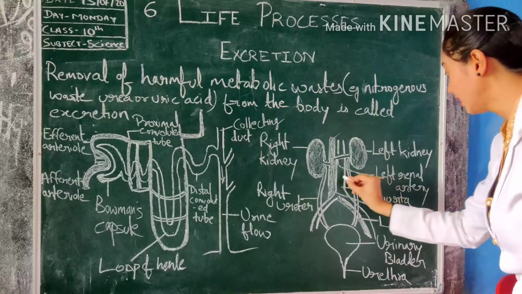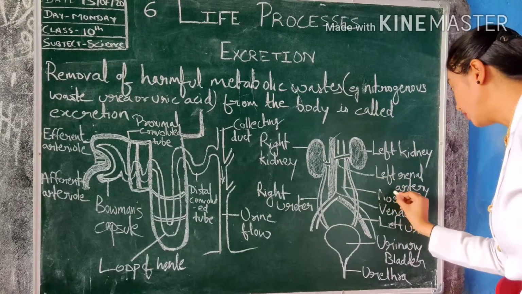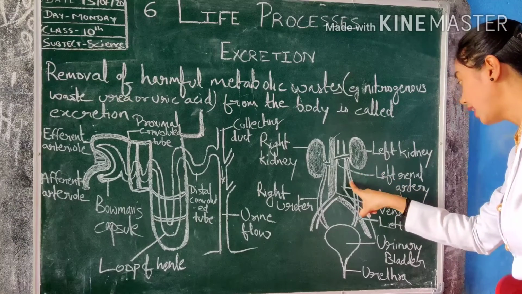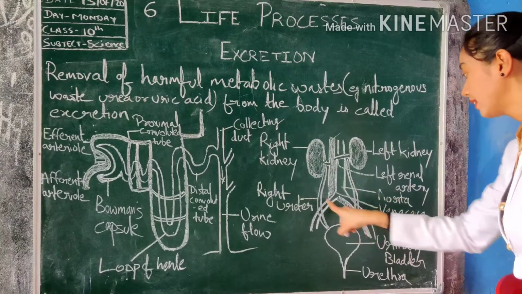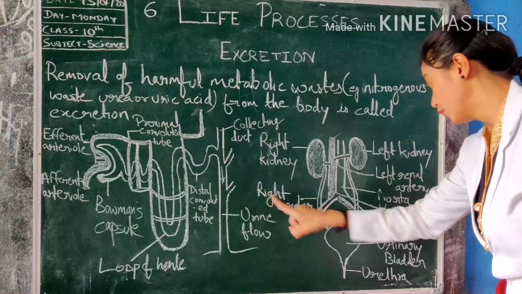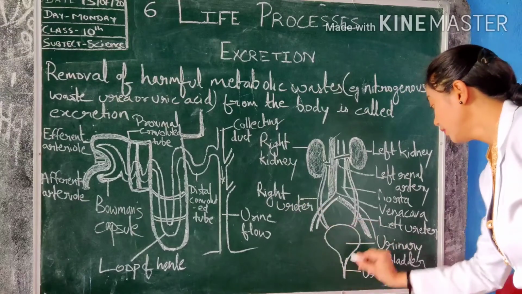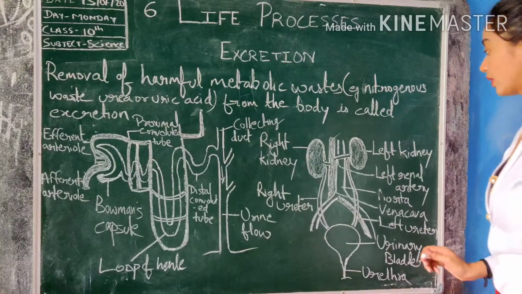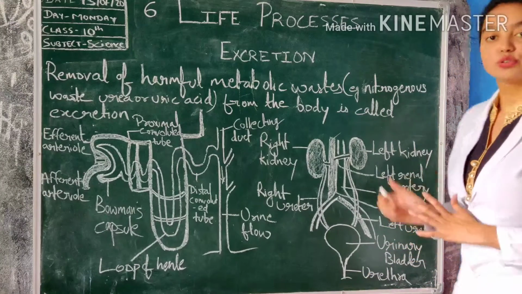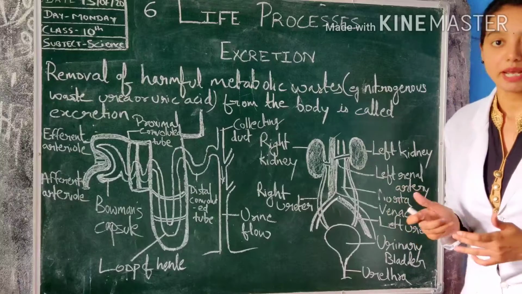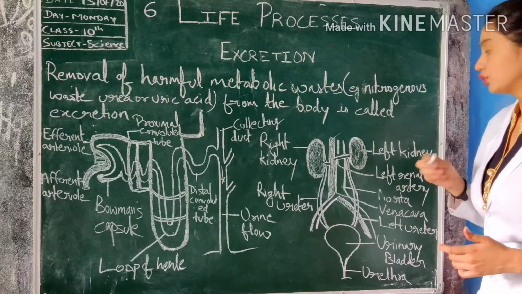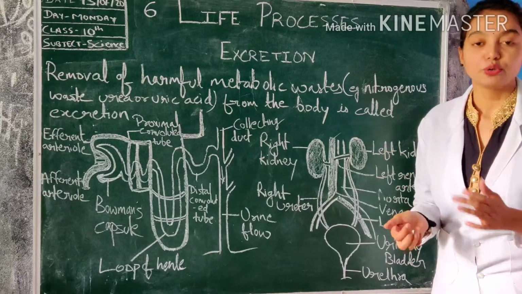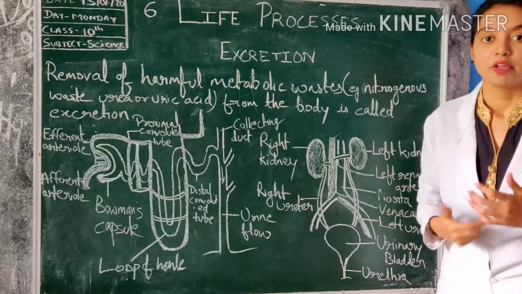It is the renal artery. And it is the left ureter and the right ureter. This is our urinary bladder. This is the urethra. I want to go step by step through the function of the kidney, so you can understand its structure very well.